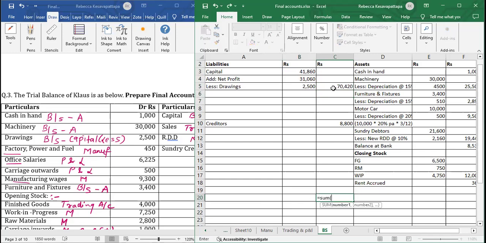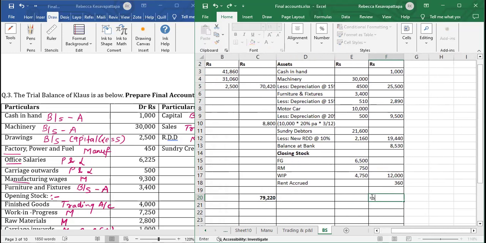of liabilities and asset side. 79,220. Now for asset side also same. 79,220. So balance sheet has been tallied. So the sum is correct.